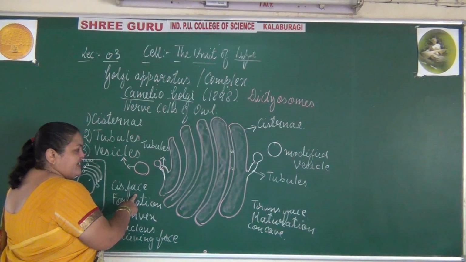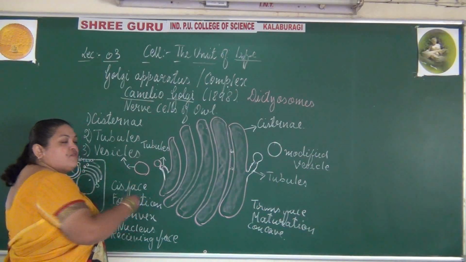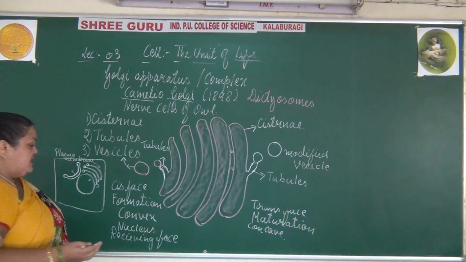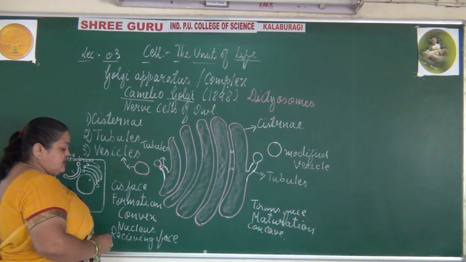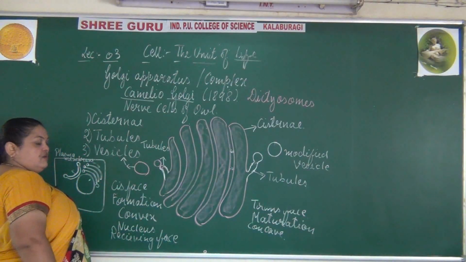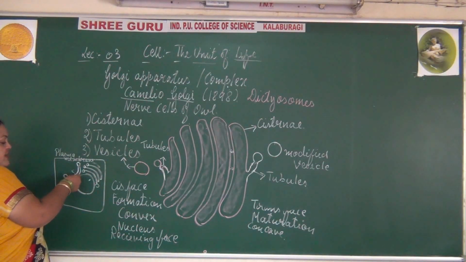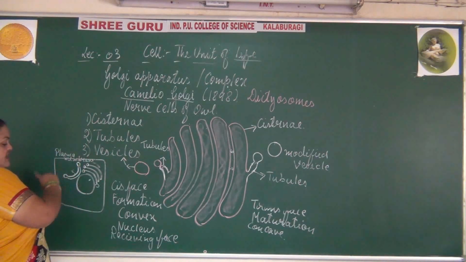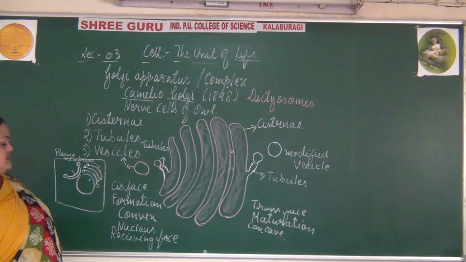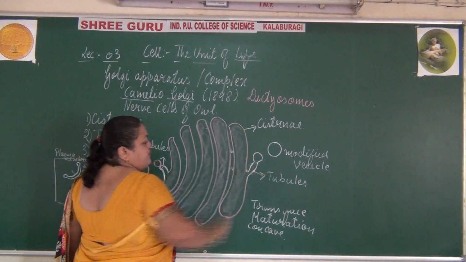This end we call the cis phase, where there is formation and modification of proteins or other chemicals, so it is called the formation phase. Due to its shape the end is called convex, and it is slightly towards the nucleus, for the convenience of the materials. As it receives the components, it is called the receiving phase. They get passed through, modified and released.